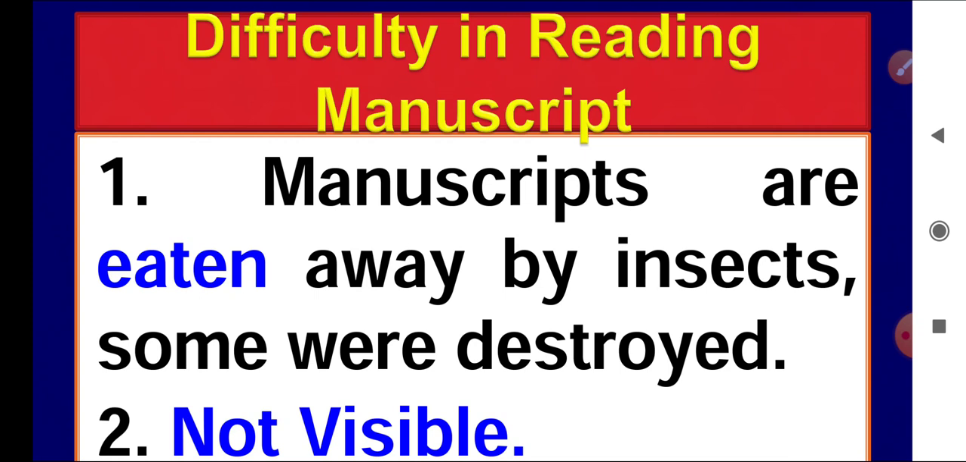So these manuscripts are not fully clear as we are expecting. These are not found in the same shape as written in the ancient period. Some are found half eaten and some are destroyed. So it is very difficult to keep manuscripts safe.